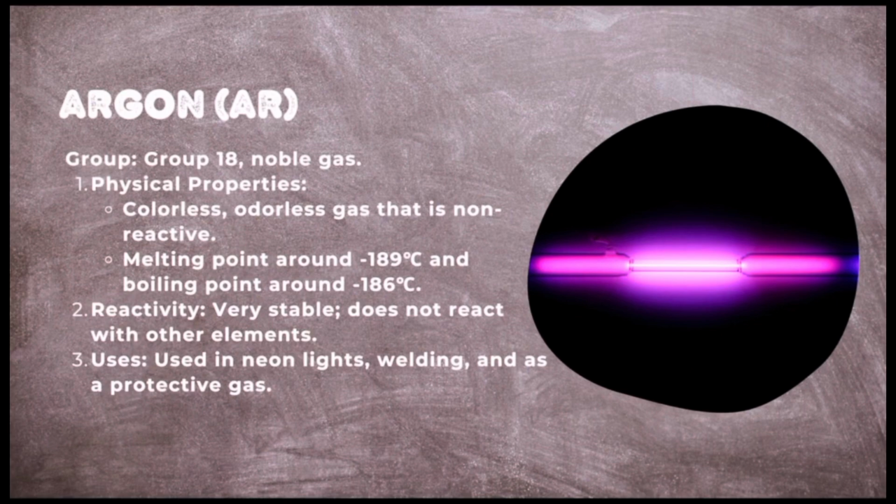Argon. Noble gas. Physical properties: colorless, odorless gas that is non-reactive. Melting point around -189 degrees Celsius. Boiling point around -186 degrees Celsius. Reactivity: very stable, does not react with other elements. Used in neon lights, welding, and as a protective gas.